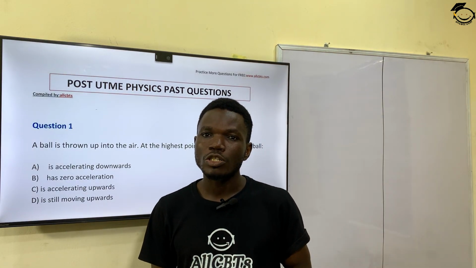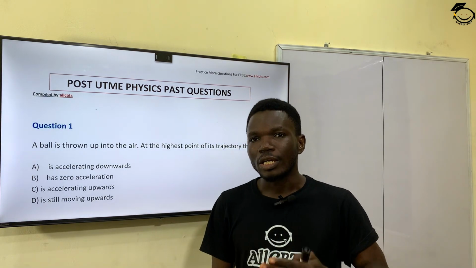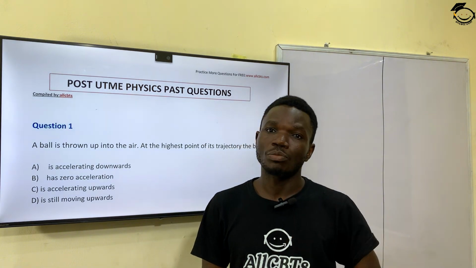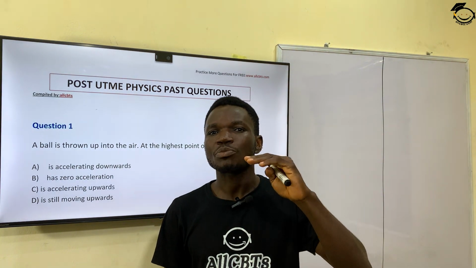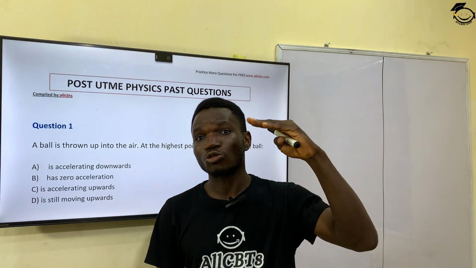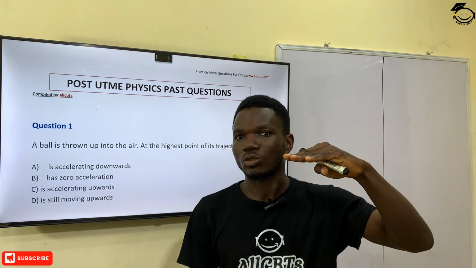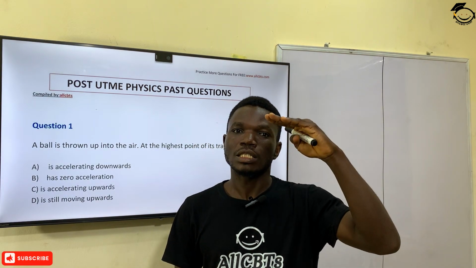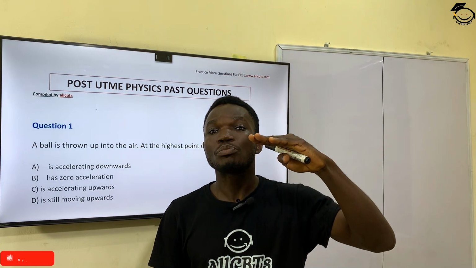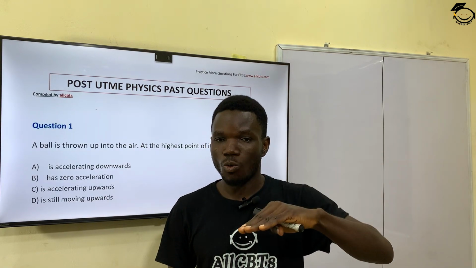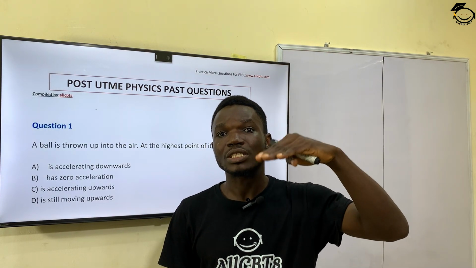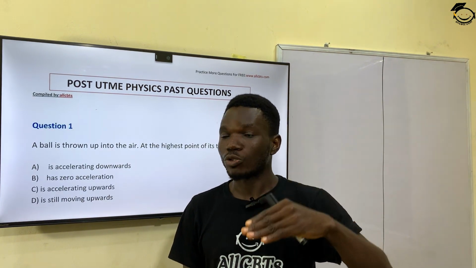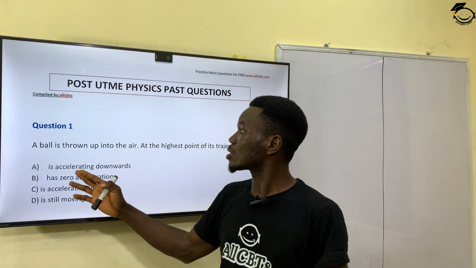Now, when a ball is thrown vertically upward, it gets to its maximum point. When it gets to its highest point, the final velocity of the ball is zero. And at that highest point, please note that the acceleration due to gravity is still acting downward. Despite the fact that the ball is at the highest point, the acceleration due to gravity is still acting downward. So at that highest point, the ball is going to start accelerating downward, or moving downward. So the correct answer to this question is that the ball will start what?